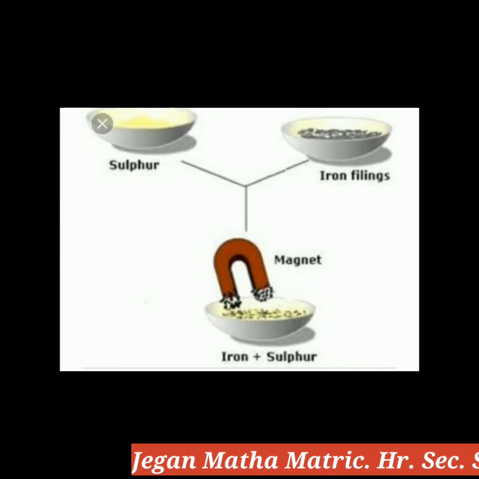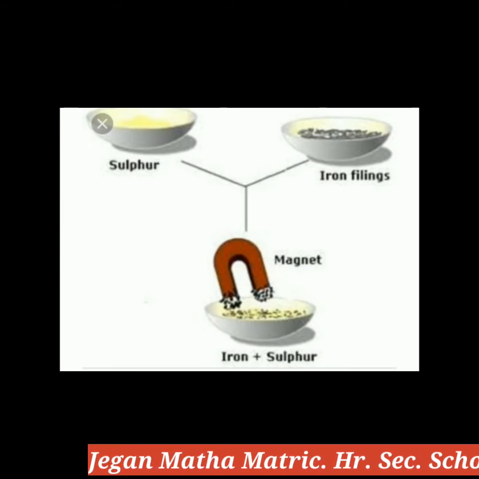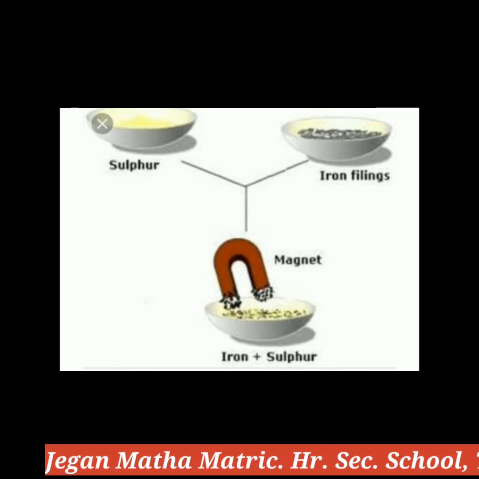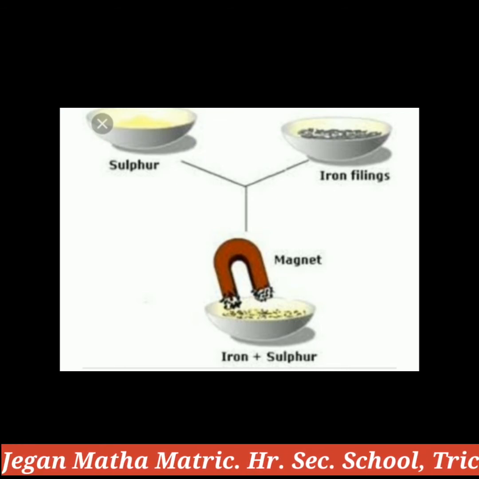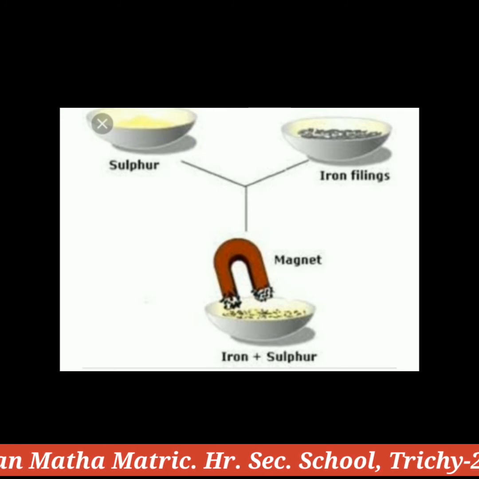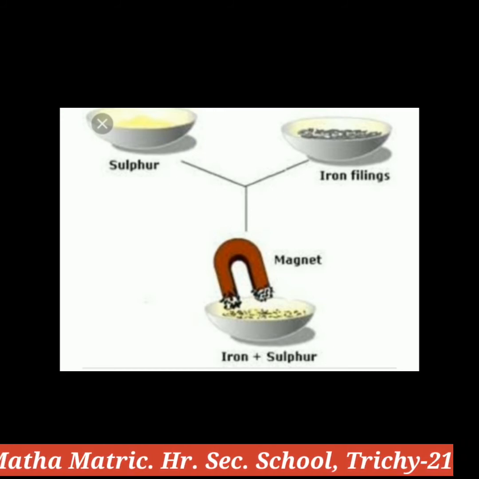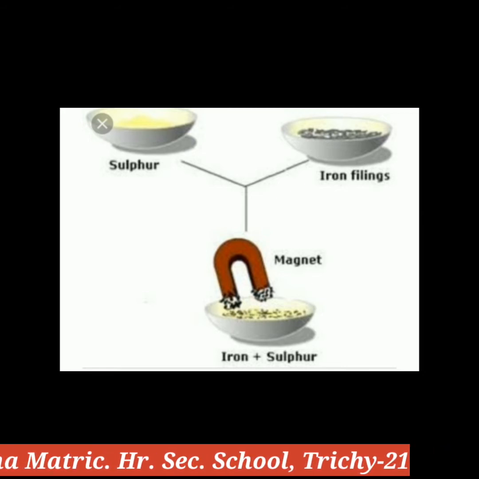The next example is sulfur and iron filings. Mix the sulfur and iron filings and divide the mixture into two equal halves. Keep the first half of the mixture as it is, but heat the second half.